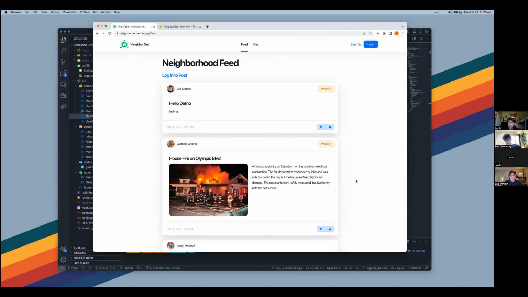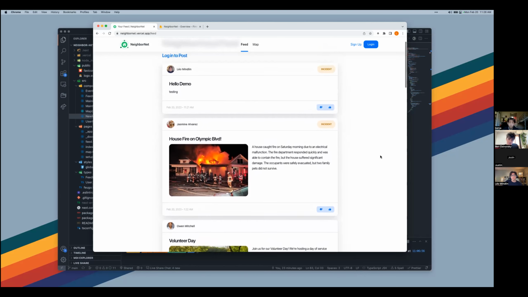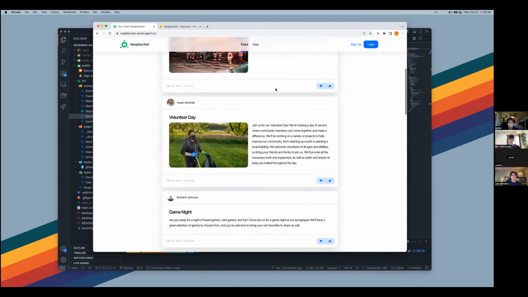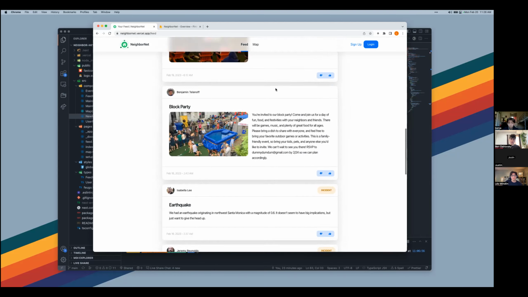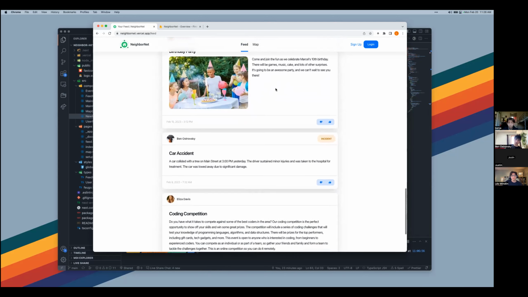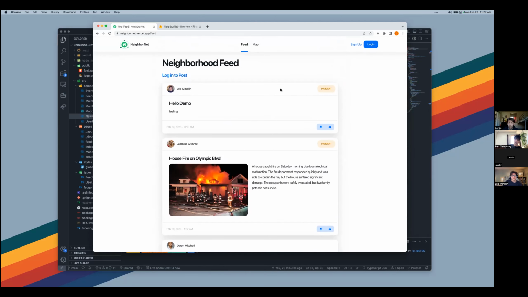Together, we came to create a social media inspired web app that would bring neighborhoods together through two different types of posts: events and incidents. Events let neighbors know what's going on around them, such as volunteer day, yard sales, game night, outdoor movie night, and so on and so forth. Incidents are natural disasters, crime, anything that lets neighbors know what's going on around their neighborhood and how to stay safe.